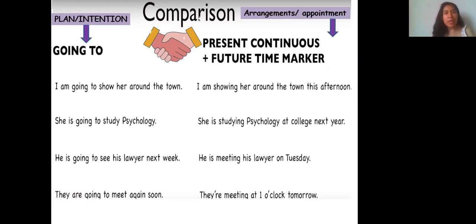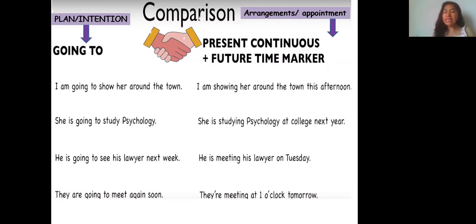Number 3, my plan or intention: he's going to see his lawyer next week. So if I have an arrangement, I call the lawyer, I use present continuous, and I say, he's meeting his lawyer on Tuesday. And number 4, they are going to meet again soon. What is the arrangement? Well, they are meeting at 1 o'clock tomorrow.